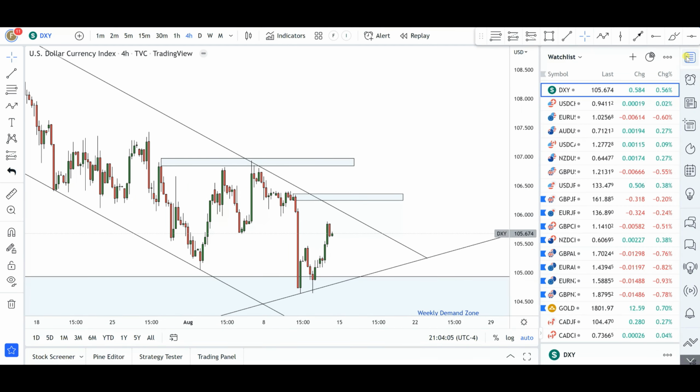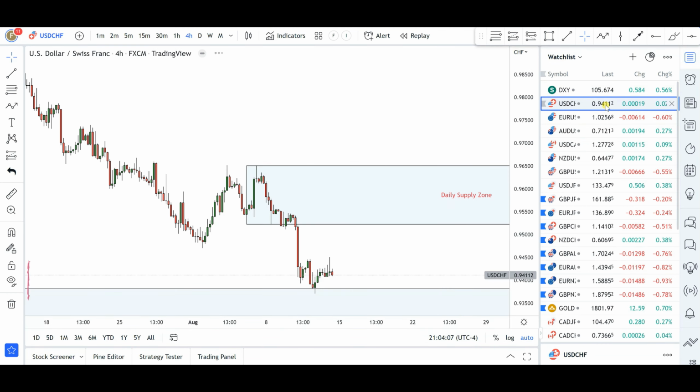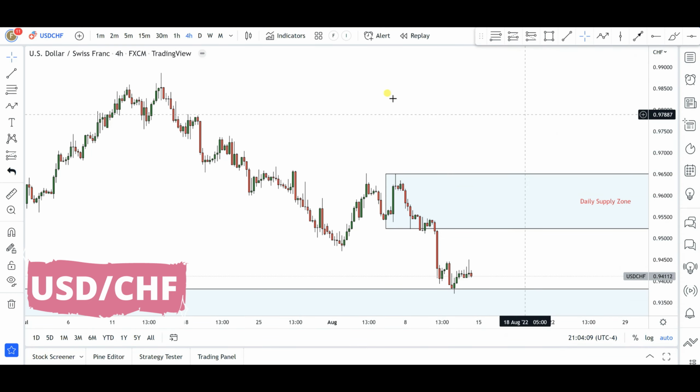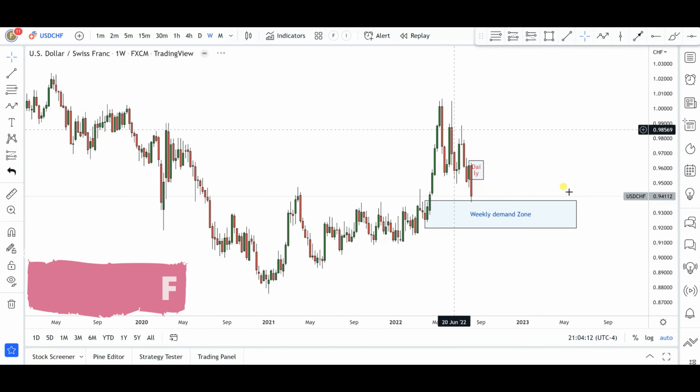All right, that's it for Dixie. Next up is going to be US dollar Swiss francs. Now, for US dollar Swiss francs, what do we have on the weekly charts?